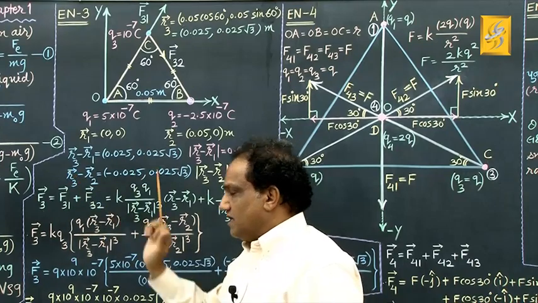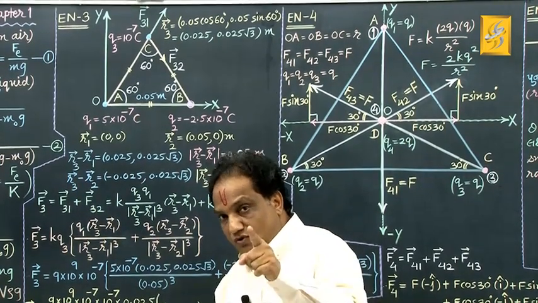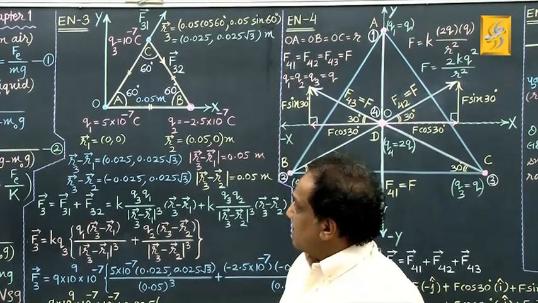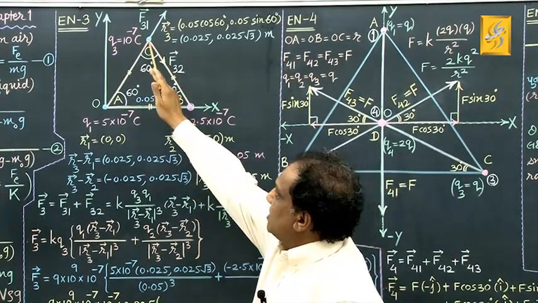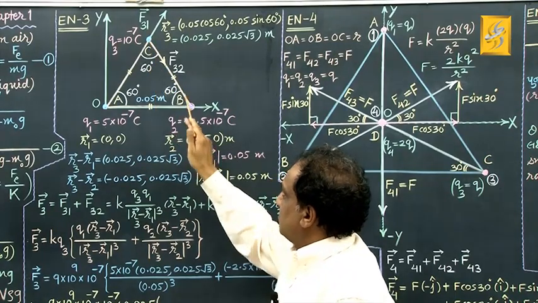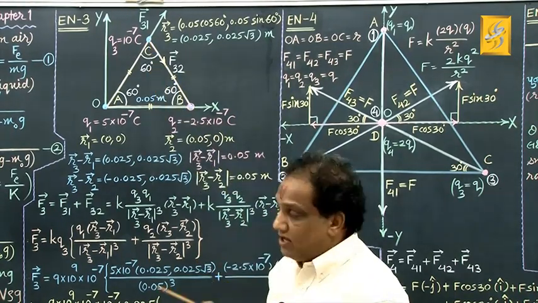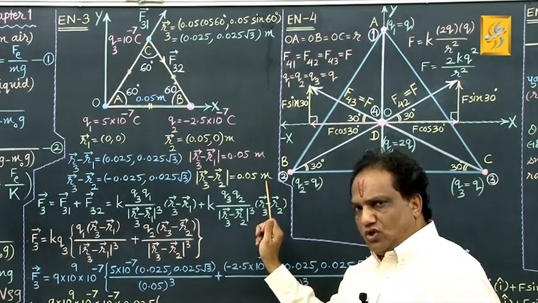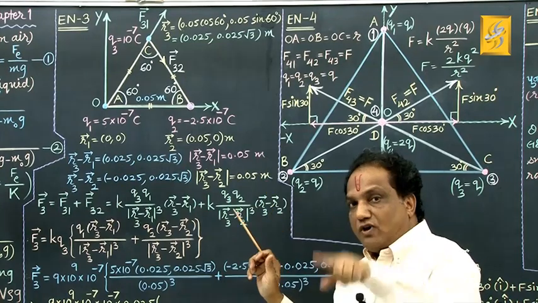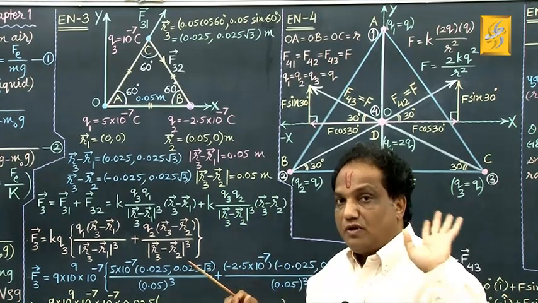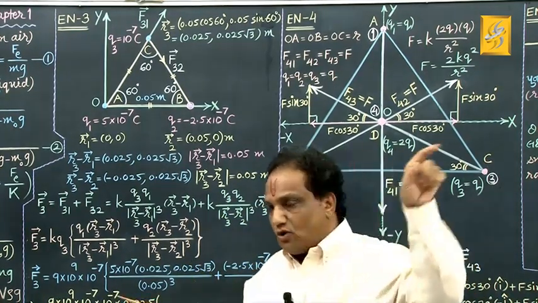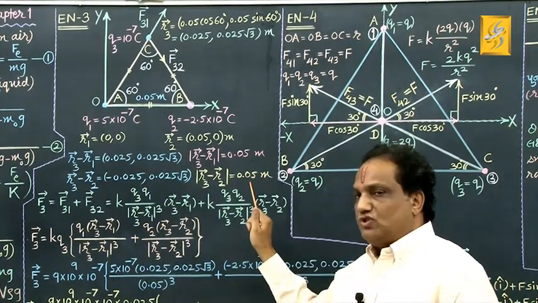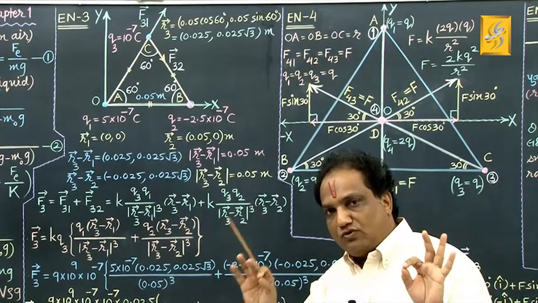When you take modulus of this, it will give you the distance between the second and third charge. Distance between them is nothing but the side length of this equilateral triangle, which is 0.05 meter. You may find it using the formula, square root of summation of squares of mutually perpendicular components, that is under root of square of this plus square of this. It will also come out to be the same 0.05 meter. Okay, I have shown the easiest way.